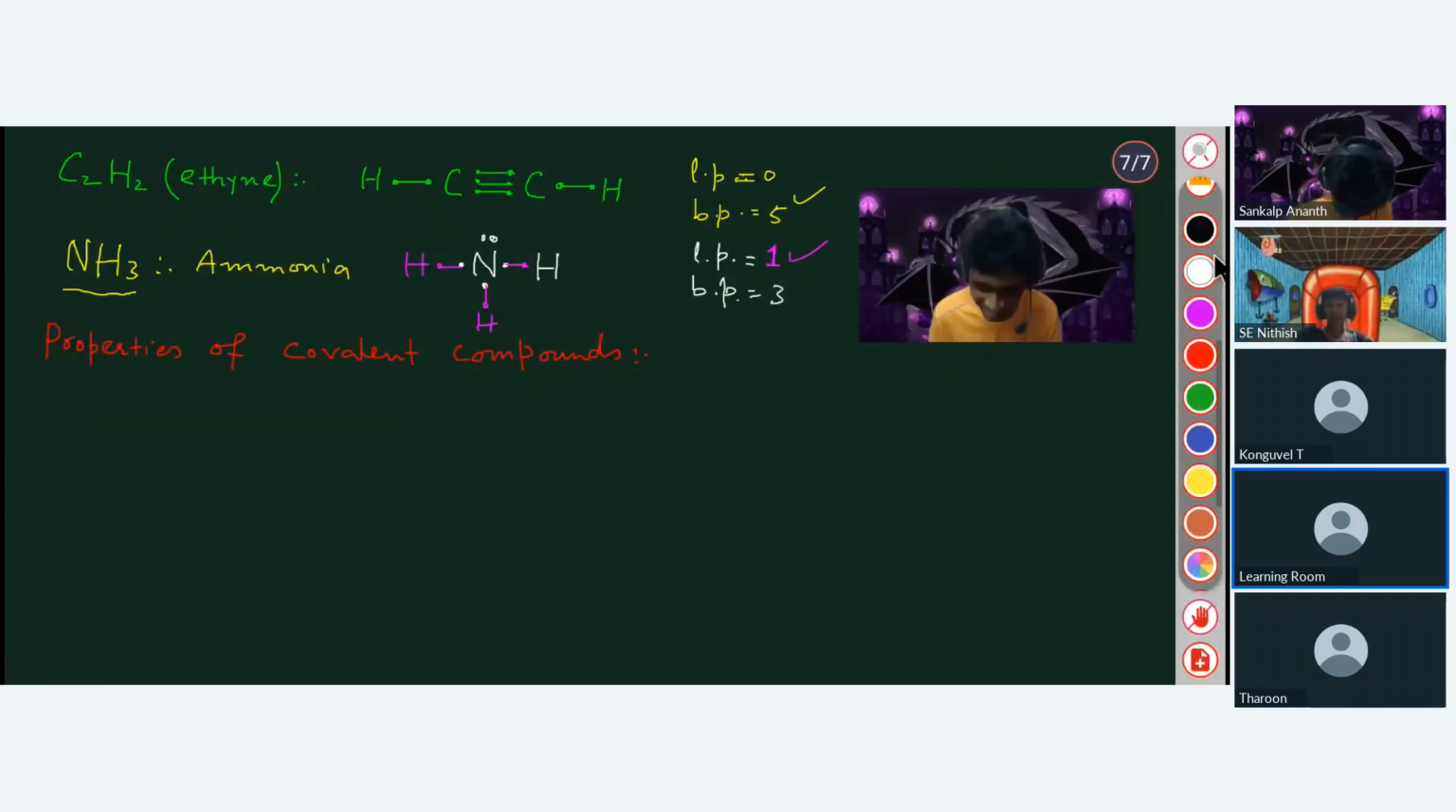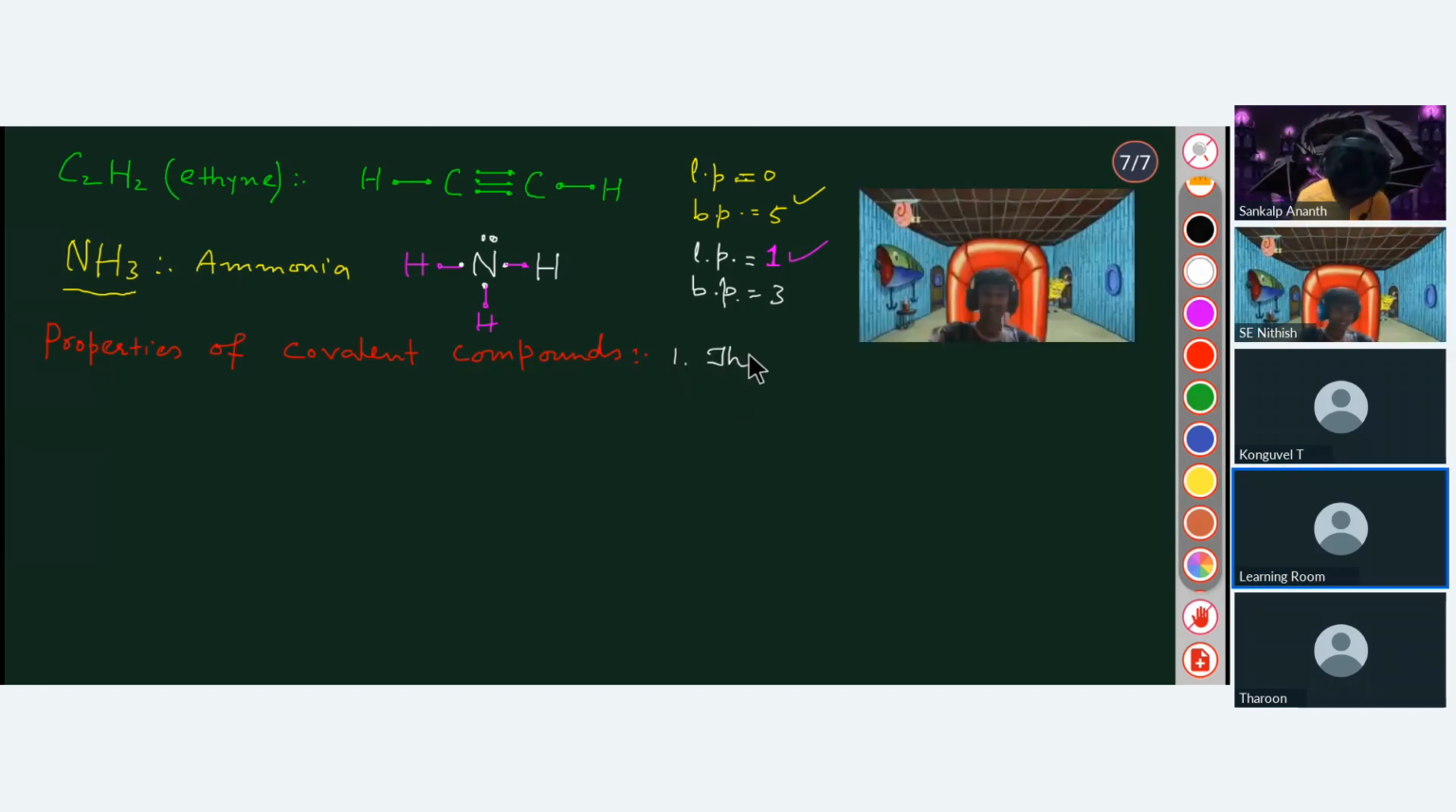Okay, now let's see the properties of covalent compounds. The first property is that they exist in all the 3 states, that is solid, liquid, and gaseous state, right?